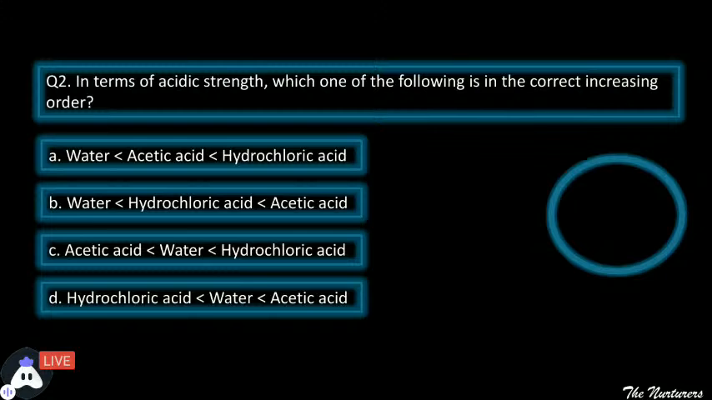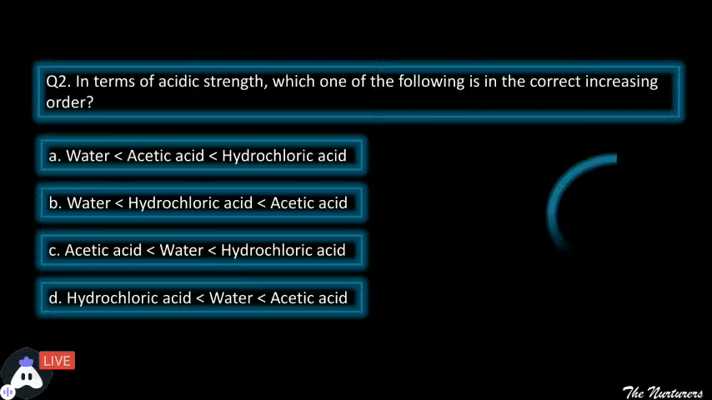For example, in terms of acidic strength, which one of the following is in the correct increasing order? You have 4 options in front of you all. आपको increasing order of acidity strength के according लगाना है. So your time starts now. Think about it. Which is having the highest acidic strength and which is having the least? So we have water, acetic acid and hydrochloric acid.